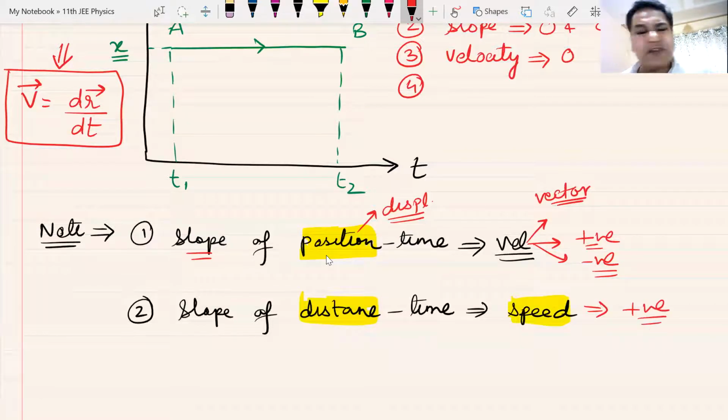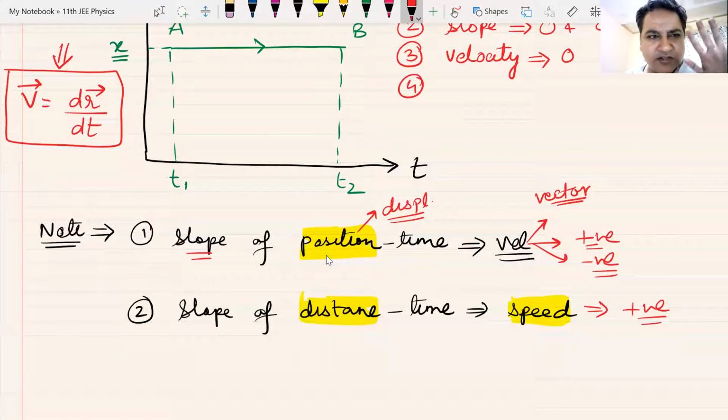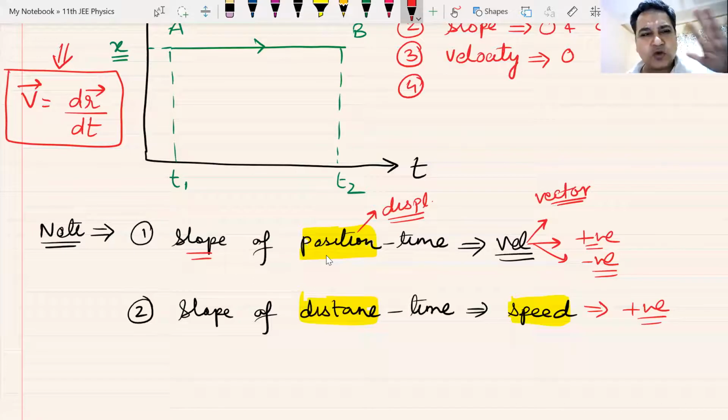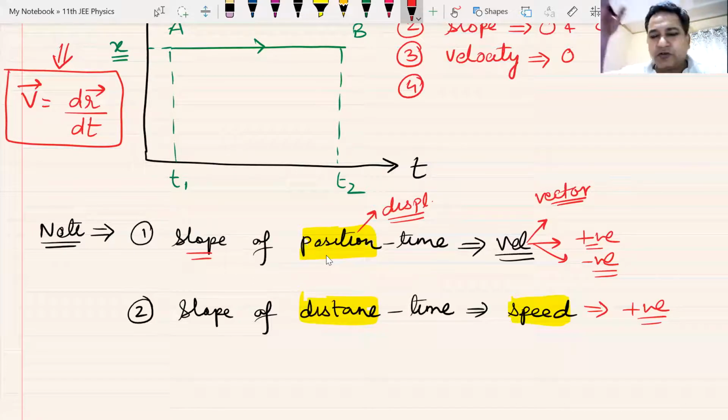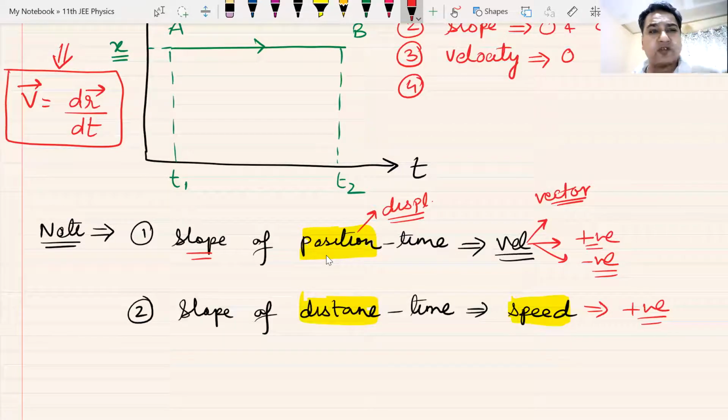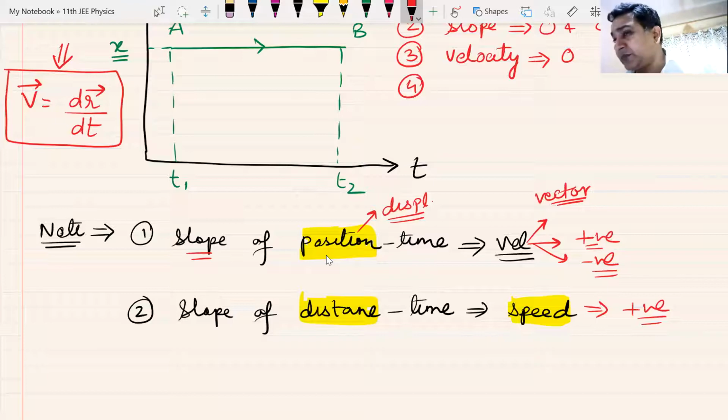So you can never have a graph. Never a graph is possible where the slope of distance time graph is negative. If someone draws a distance time graph and gives a slope as negative, you just tell them, okay, you don't know distance time graph ka slope cannot be negative. It is speed, it cannot be negative. You have drawn it wrongly. Probably you have drawn a position time graph and you are calling it distance time graph. Wrong. Am I clear? We understand this.